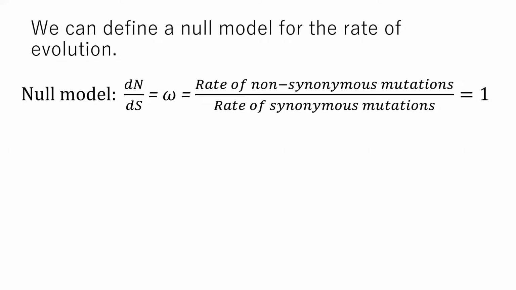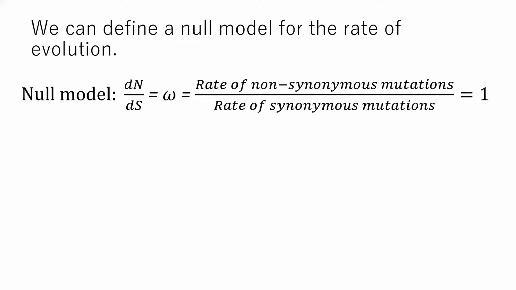So a traditional null model is to assume that non-synonymous and synonymous mutations fix at the same rate. That is to say, their ratio, denoted here as dN/dS, or parameterized as omega, is assumed to equal 1 for neutrally selected sites. Then, sites with dN/dS greater than 1 are under positive selection, while sites with dN/dS less than 1 are under negative selection. And something I would like to really briefly note here is that in most subfields of evolutionary genetics,